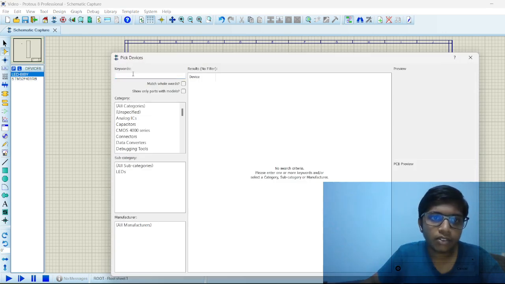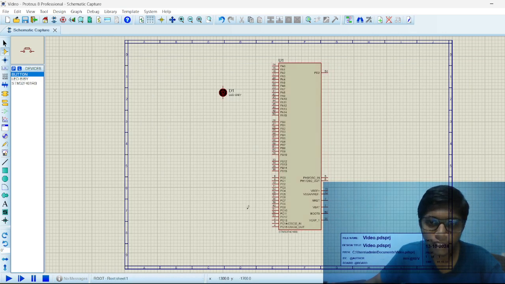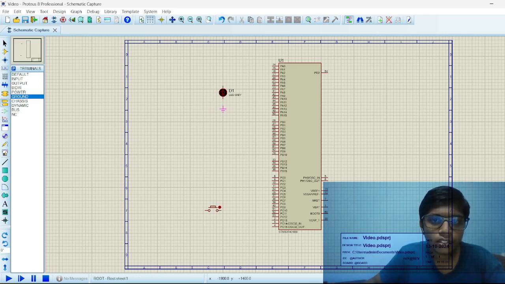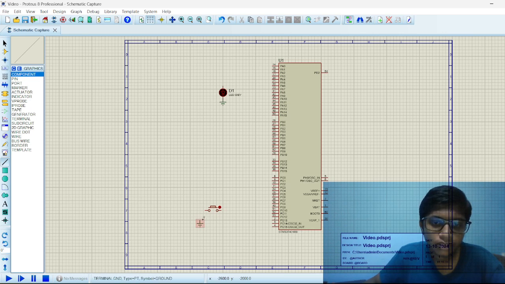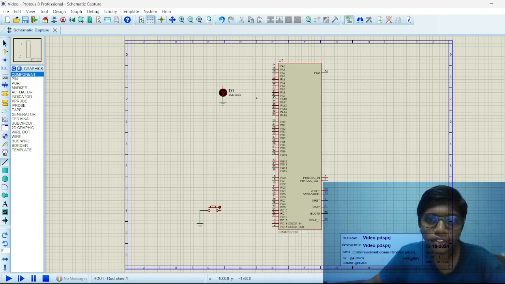And the button is also imported. The push button is imported successfully. And we are going to give the ground connection to each of the following and connect them with the wires.